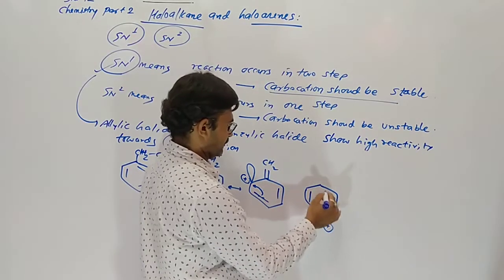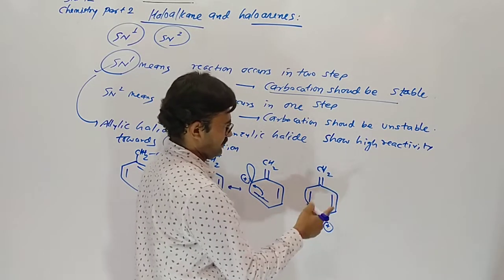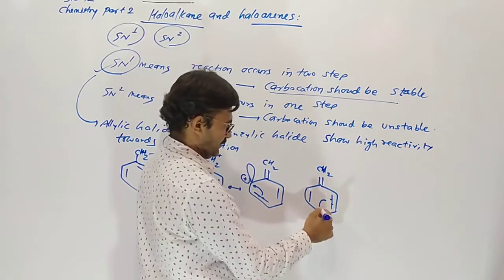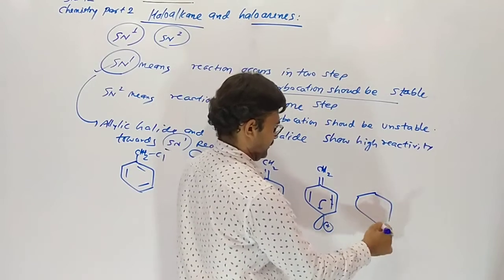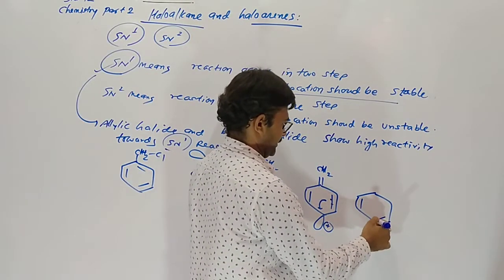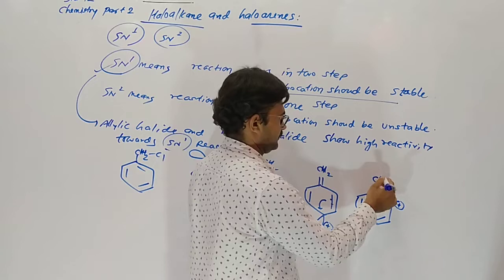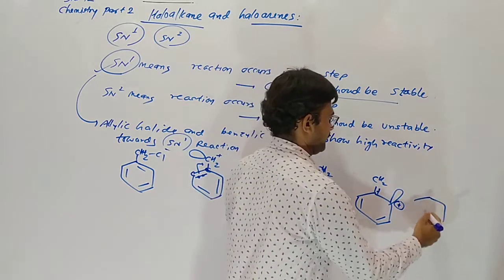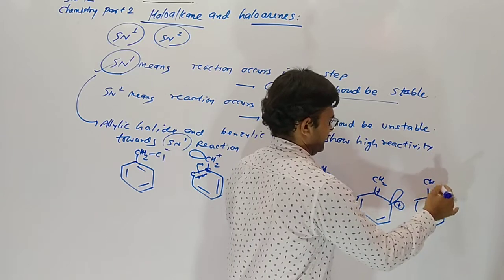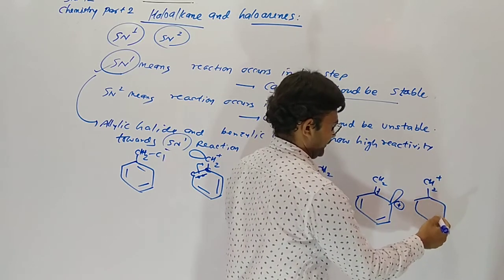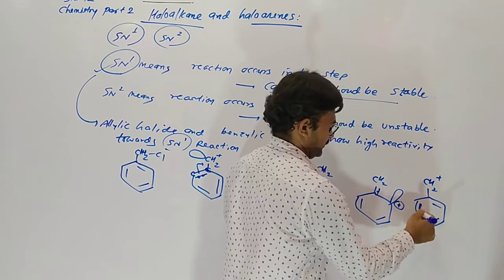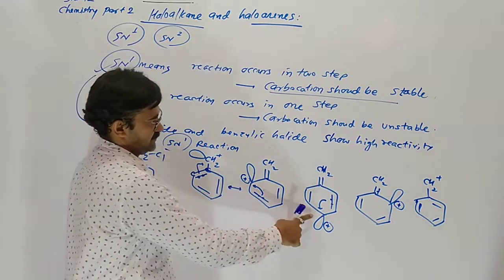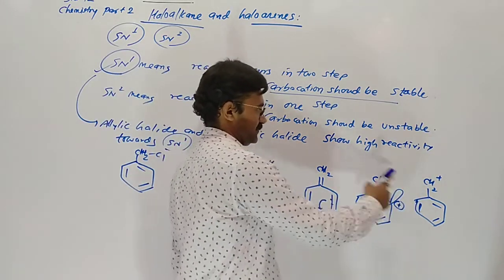So this carbon became positively charged. Now the empty and filled orbitals combine with each other and the positive charge moves here. Here the empty orbital combines with this pi bond. So once again you can see our positive charge continuously changes its place, 1, 2, 3, 4 and 5.